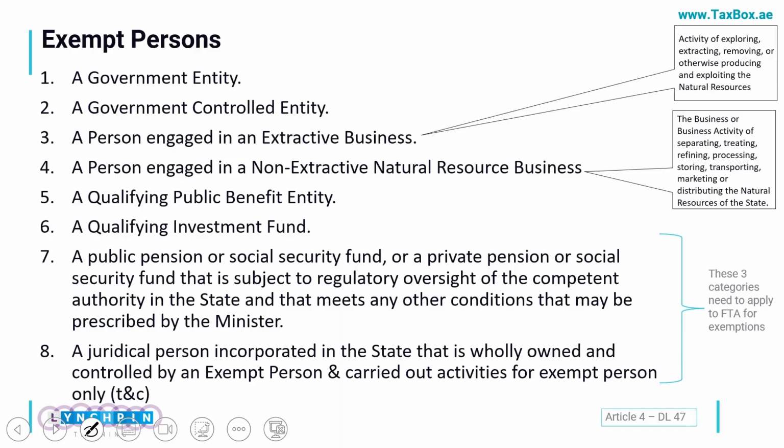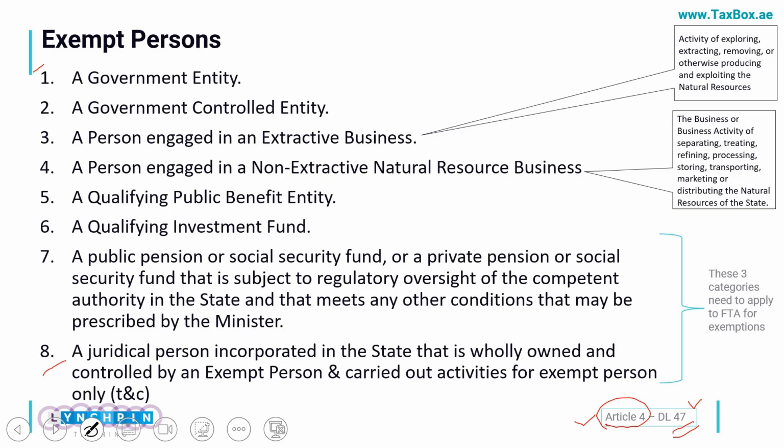There are 8 categories of entities specifically mentioned in Article 4 of Decree Law number 47. One thing I want to clarify is that throughout this course I will be giving you the article references and which decree law it pertains to, so that in future, in case you wish to understand the tax law in more detail, you can easily search it.